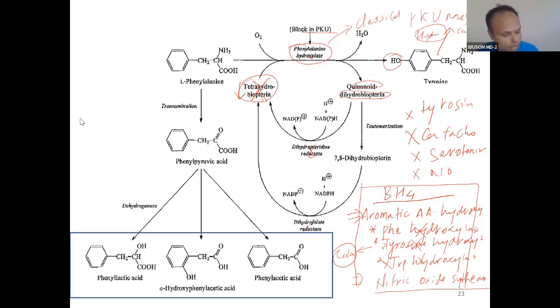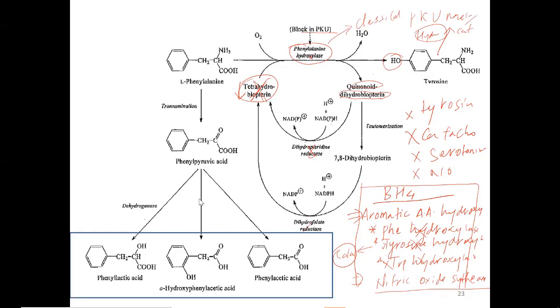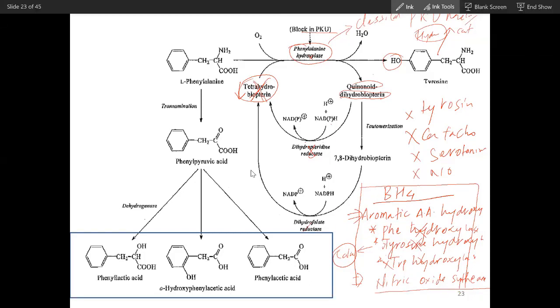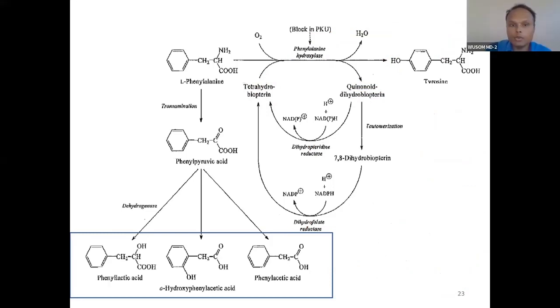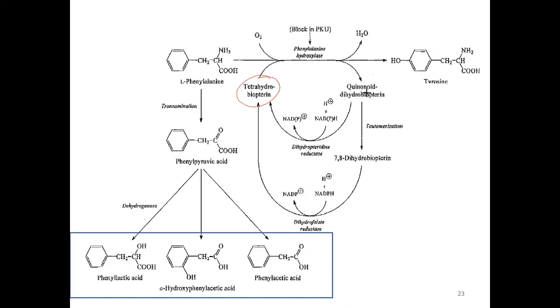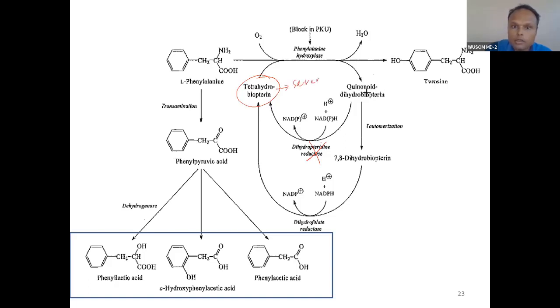Did you understand this? Yes, sir. Did you all understand? Yes. As a summary, I have explained many things. Deficiency of this coenzyme will cause more severe consequences than deficiency of phenylalanine hydroxylase.